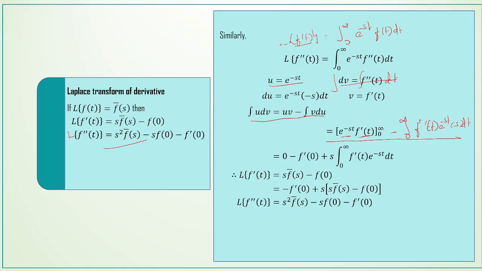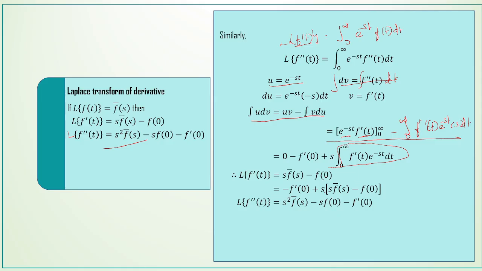Already we know that L of f dash of t is equal to s into f bar of s minus f of 0. For this integral we replace it with s into f bar of s minus f of 0.